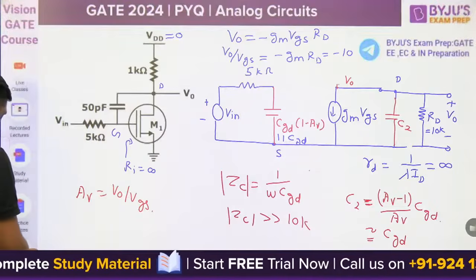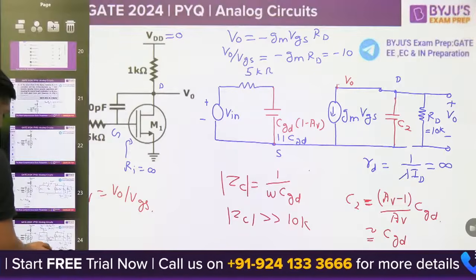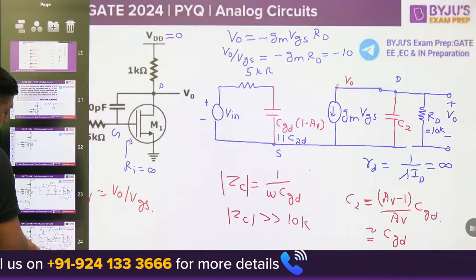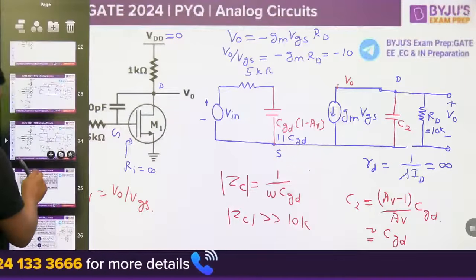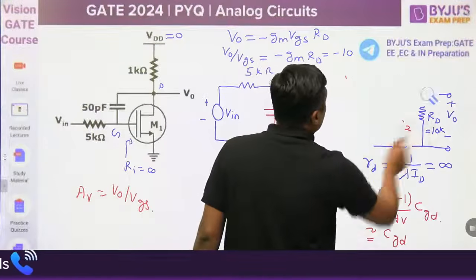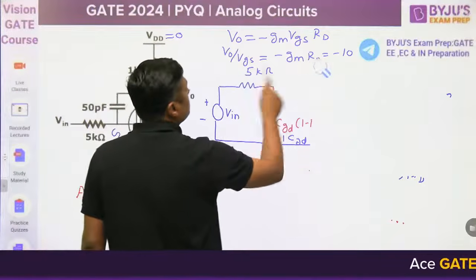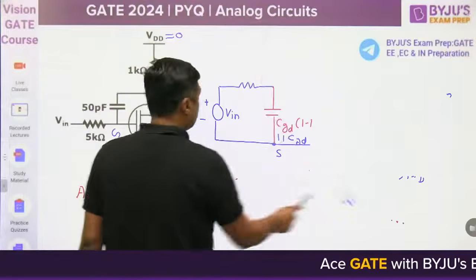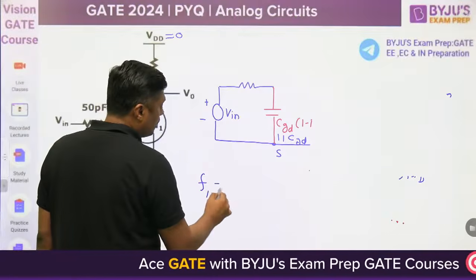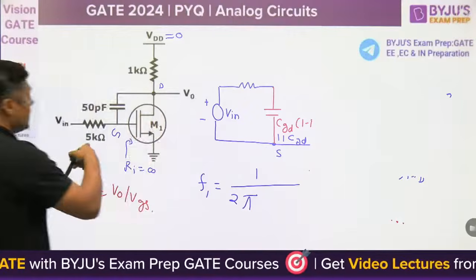Now finally, what is the cutoff frequency? Lower cutoff frequency from the input side, or one pole because of the input side. Now you can find the final answer. Simply focus on the input side. One pole, 1 by 2 pi R. What is the R? 5 kilo ohm.